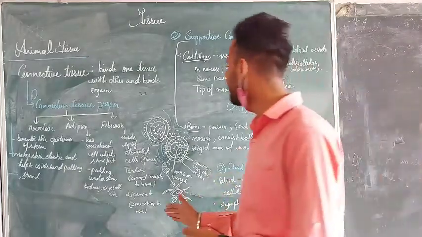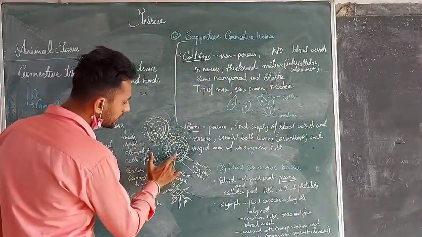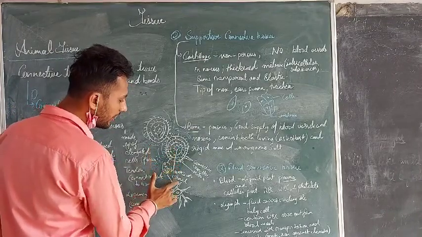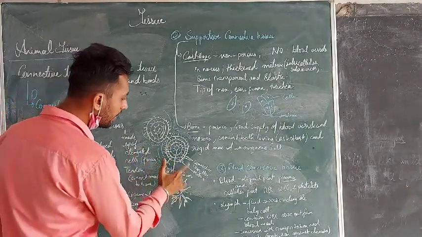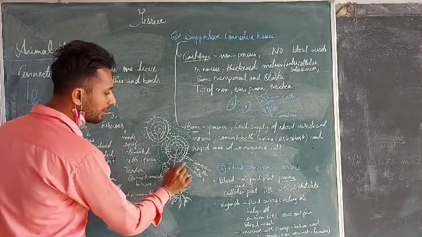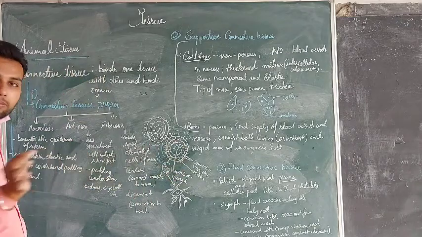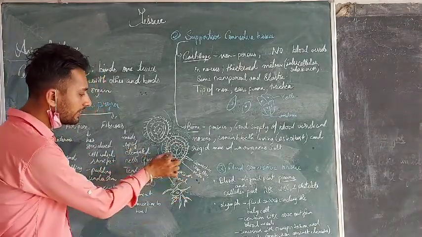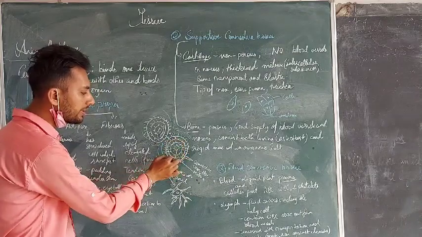Here the diagram of bone has been represented. A concentric ring-like appearance is there. The inner concentric ring is the canal, shown in blue color. It is called the Haversian canal, and two of these concentric rings are connected by what we symbolize as the connective lamella. In between those lamellae the matrix is present, and this is the bone cell, a single cell. This is the hair-like structure represented here.